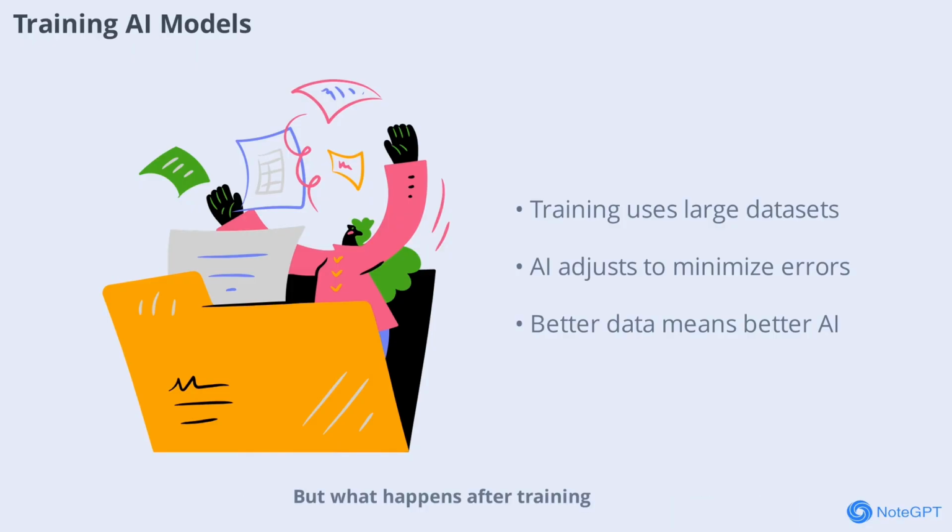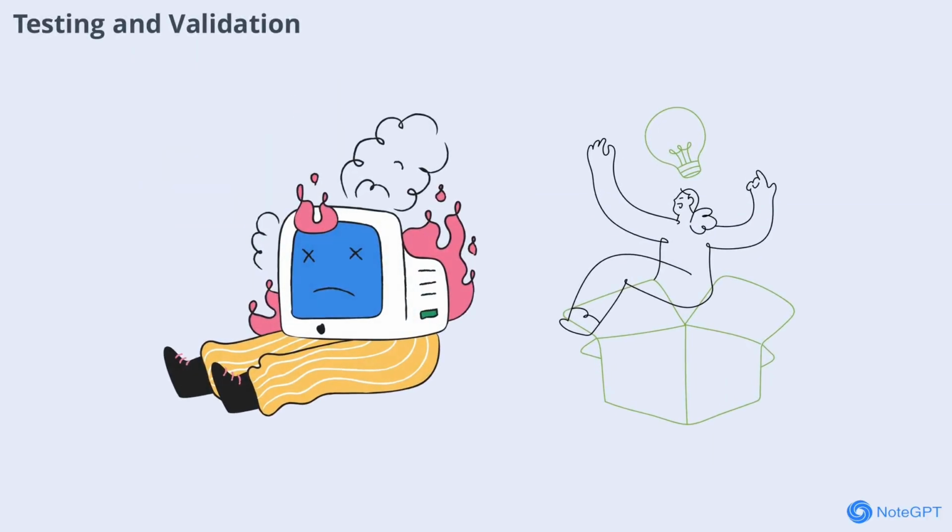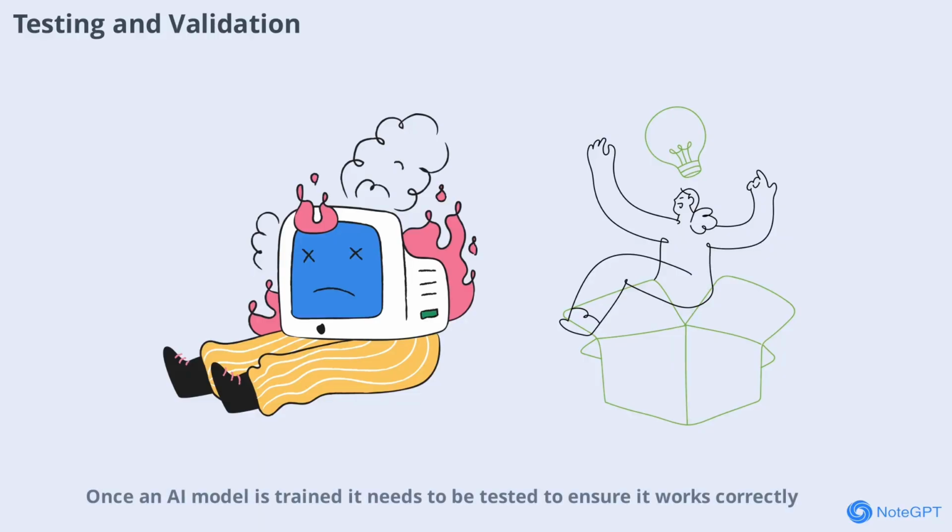But what happens after training? Once an AI model is trained, it needs to be tested to ensure it works correctly. This is done using a separate set of data called the validation or test set. The AI makes predictions on this new data, and its performance is measured. If it performs well, it's ready for real-world use. If not, it may need more training or better data. This cycle of training and testing helps create reliable AI systems that can handle new situations.